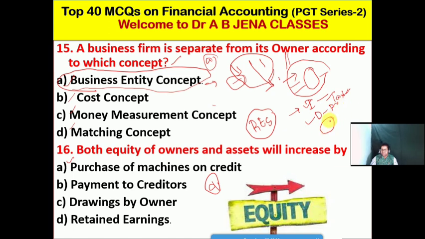What is the remaining? This will be treated as the retained earnings, and retained earnings is the internal source of finance, which will be very useful and fruitful to the business for the purpose of reinvestment in order to have growth, development, modernization, expansion, etc. So retained earnings will be the right option for this MCQ.